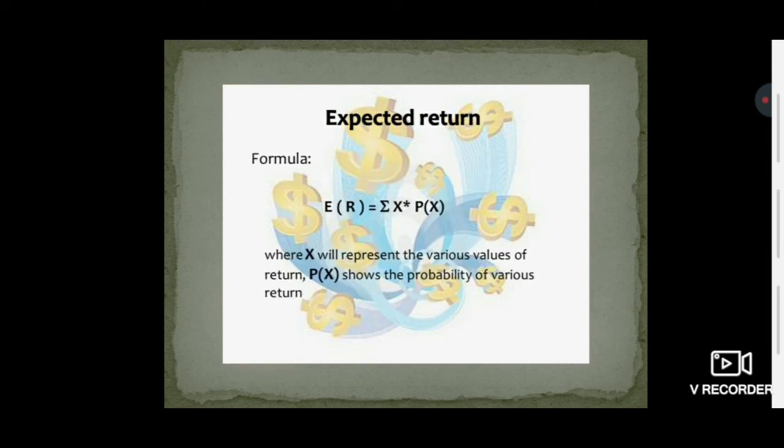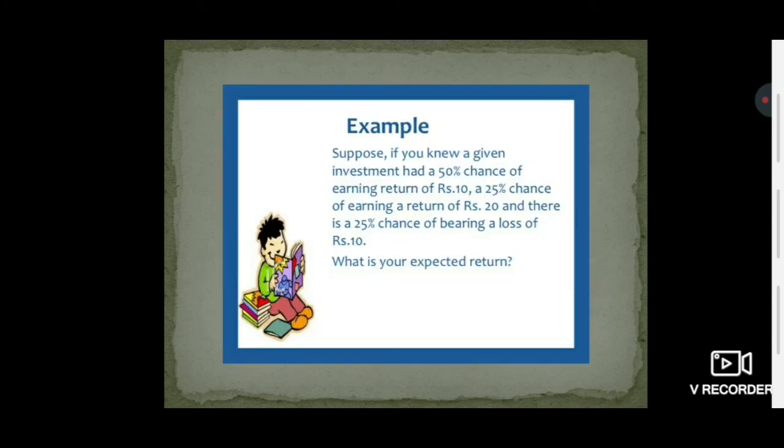This is a particular formula that we are going to use in order to determine the expected return, where summation of x represents the return, whereas the probability of x determines the probability of getting that particular return in a particular period. Now this is an example which says, suppose you knew a given investment had a 50% chance of earning a return of rupees 10, a 25% chance of earning a return of rupees 20, and a 25% chance of bearing a loss of rupees 10.